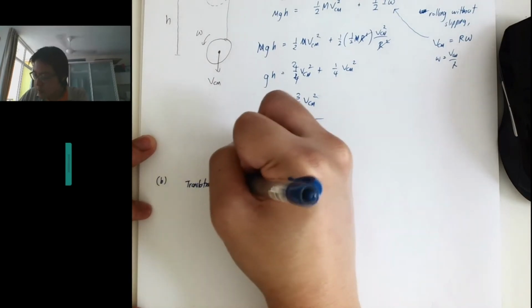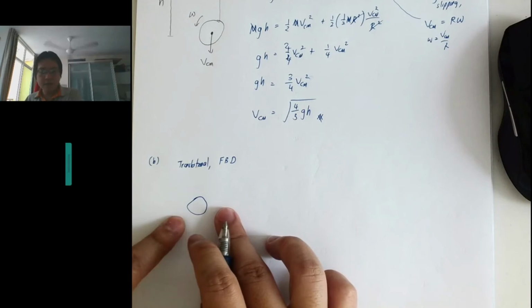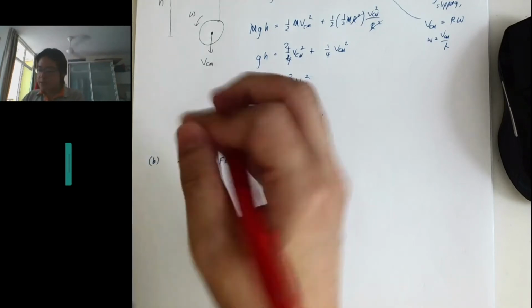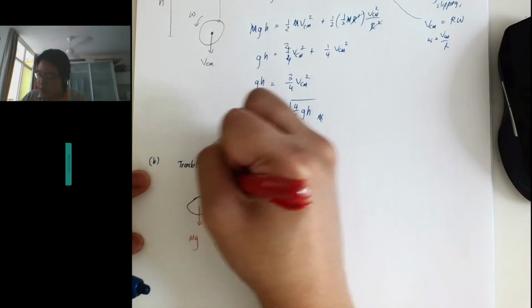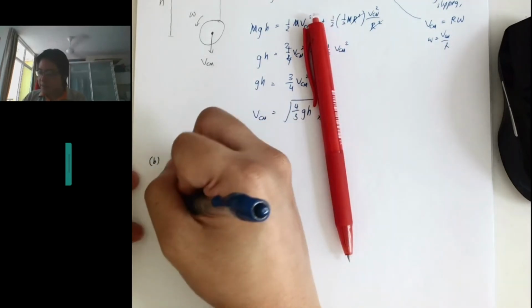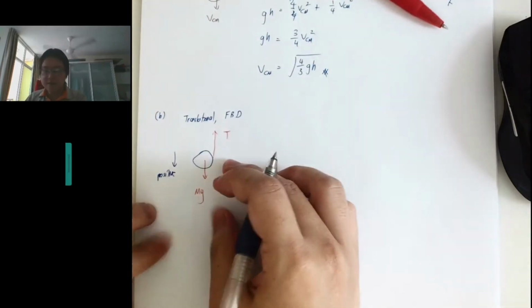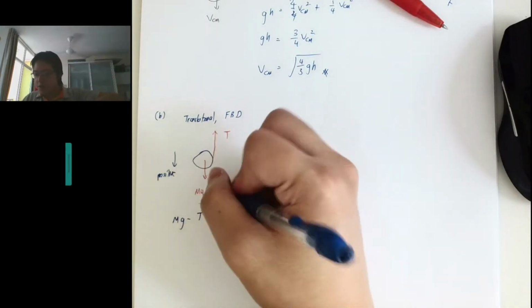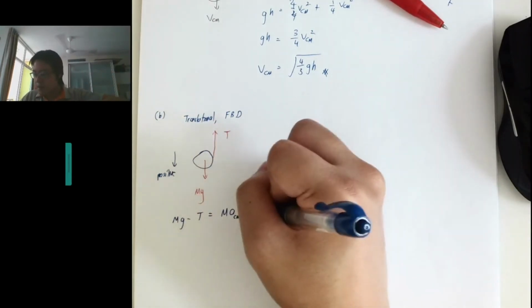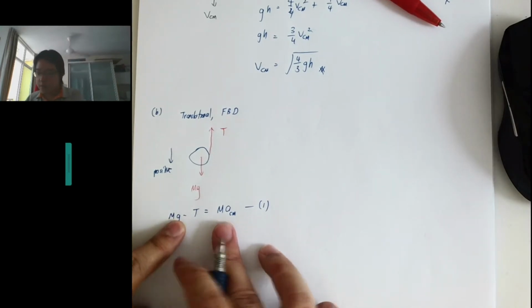we look at the free body diagram, right? So just look at all the forces acting on the cylinder. As always, there is a weight, mg, and then it is hanging from a string, so there's a tension, right? And if I take downwards as positive, I can write the net force. The net force in the vertical direction is mg minus T, which equals mass times acceleration. So this is the equation coming from Newton's law.